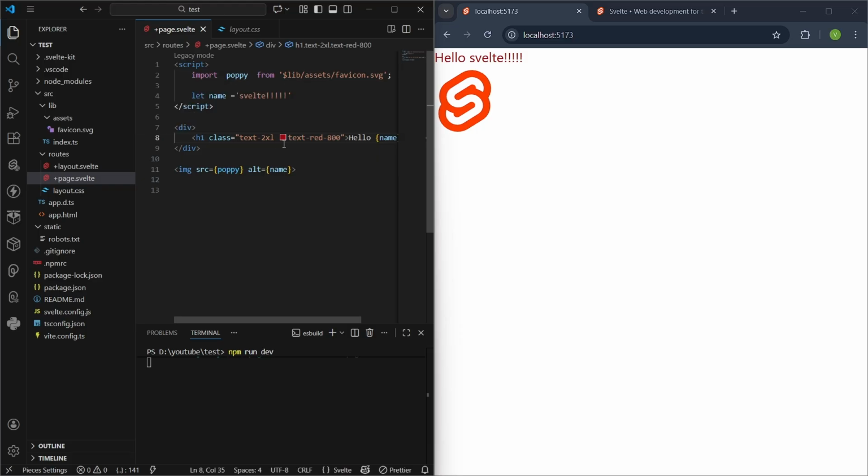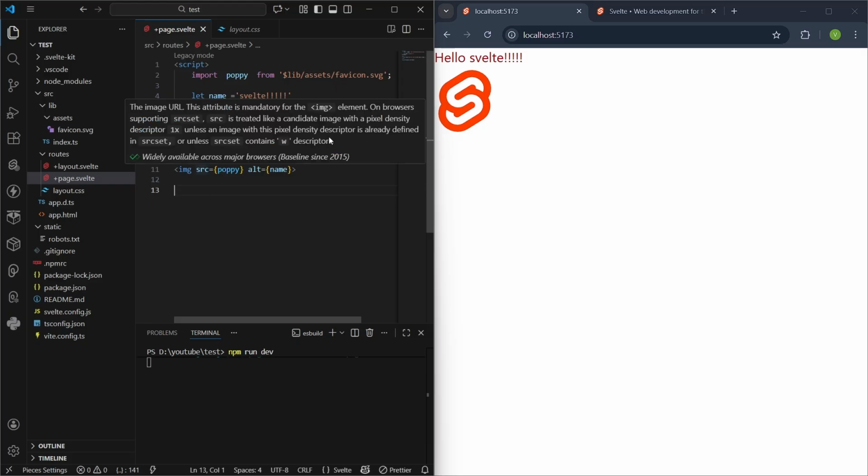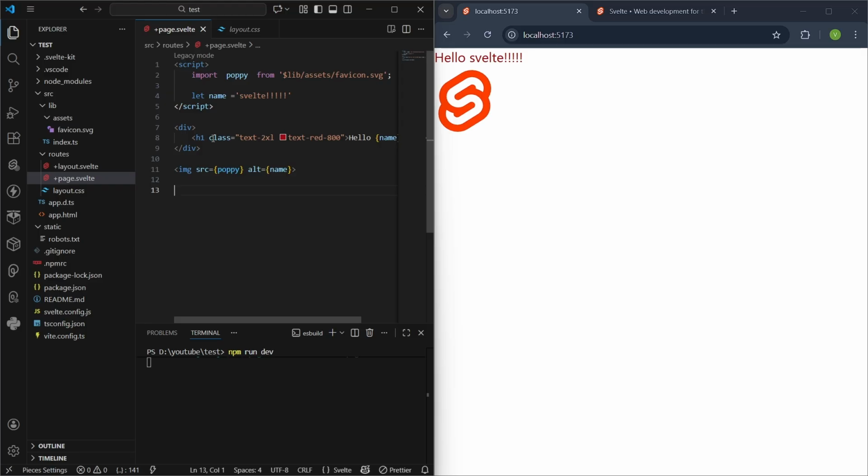I find this much easier rather than writing the style tag and specifically going and adding an ID for that tag, then naming the ID. It's a lot of work, I think. So I usually prefer this only. This is called inline styling. So these are the two ways that you can use to style the elements of the project.